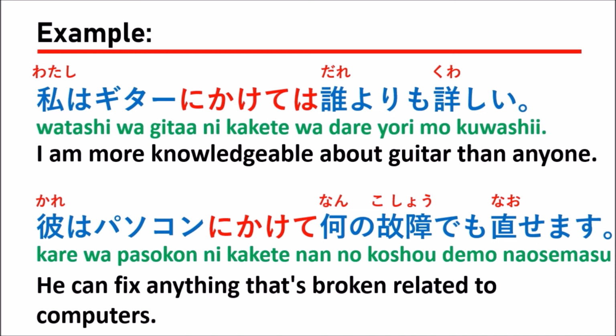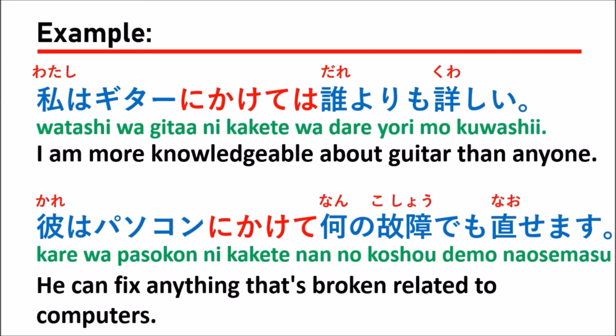Dare yori mo kuwashii. That means you are a professor at guitar, so you know everything about guitar. So in that sentence, you can say, 私はギターにかけては誰よりも詳しい。